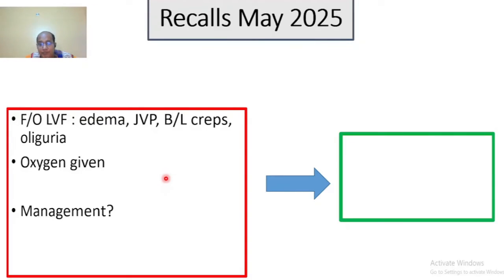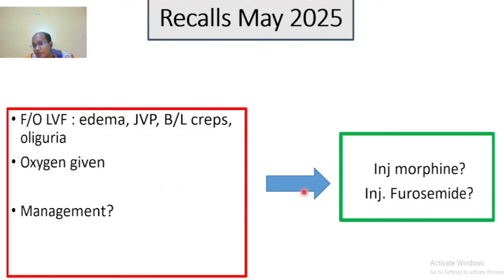Oxygen given. So next step, I was confused regarding two injections actually. All other three options are not so confusing. So is it injection morphine or injection furosemide? Just oxygen given, but no diuretics given in the scenario. So I think the answer is the injection furosemide. It is the first, not the morphine.